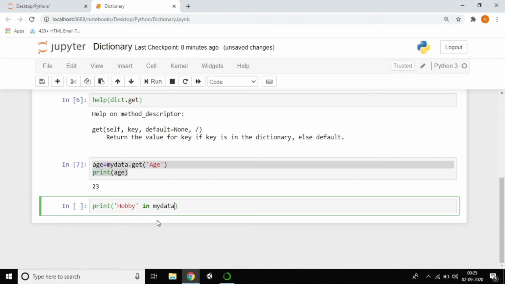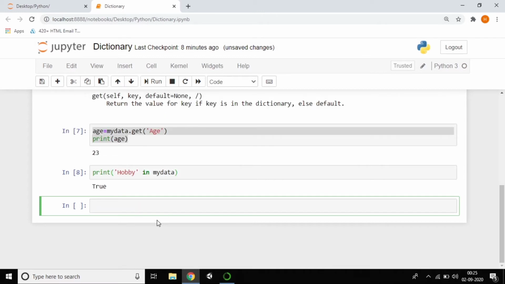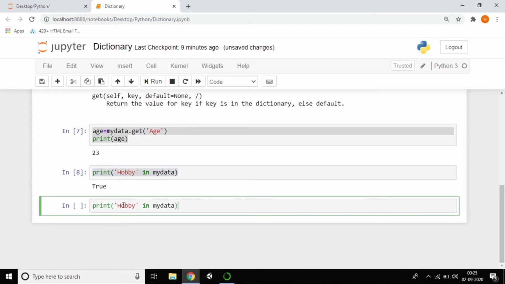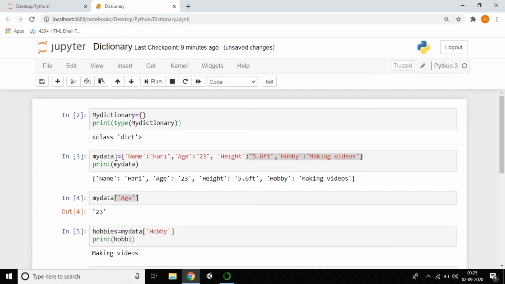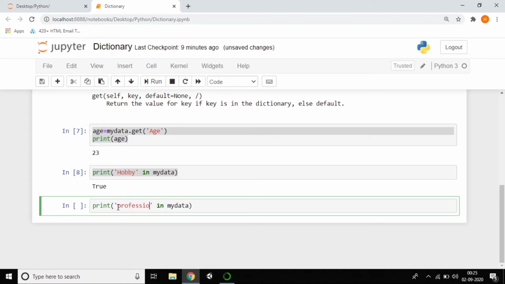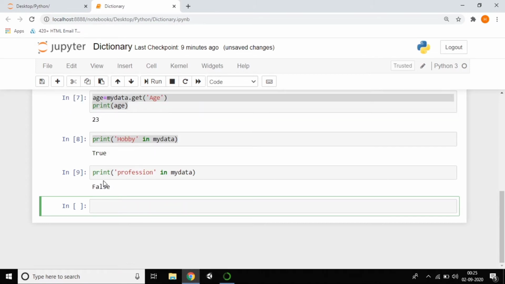Control shift enter, and you can see the output is true, right? And if I don't have any provision in my data, we need to get the output false, right? So this is the way to check whether the key is available in our dictionary or not.